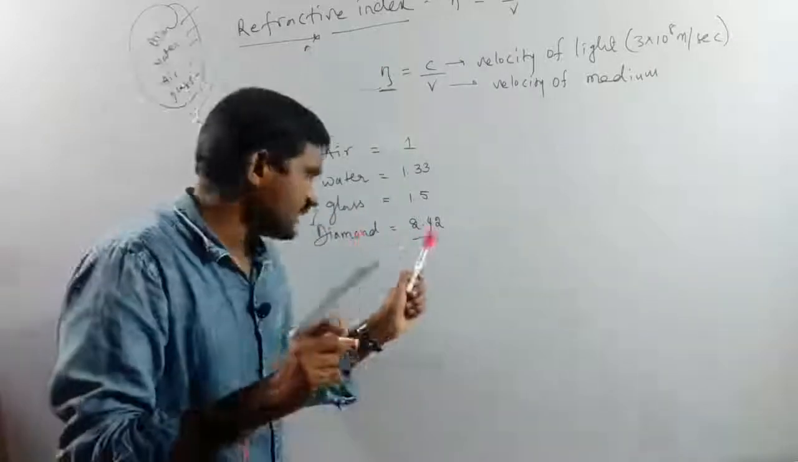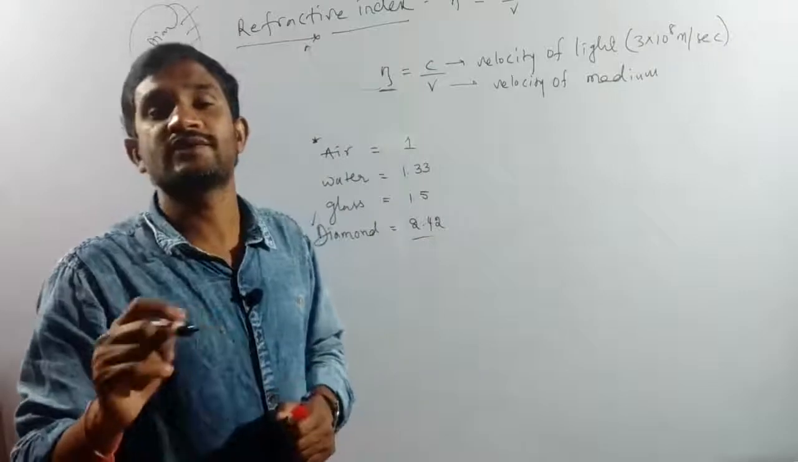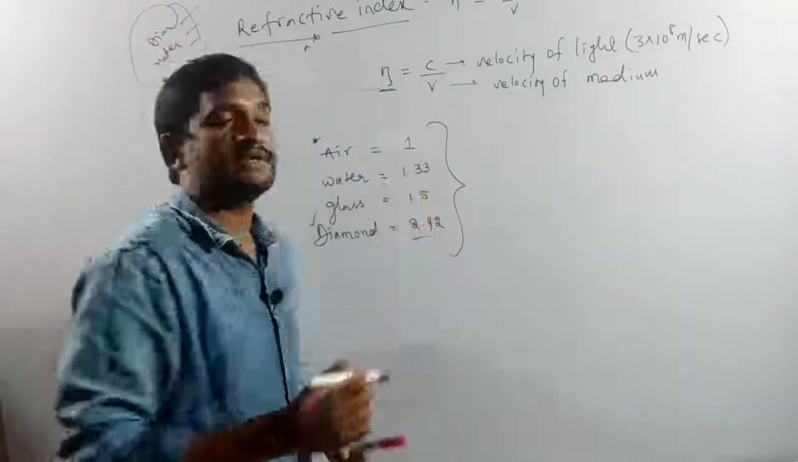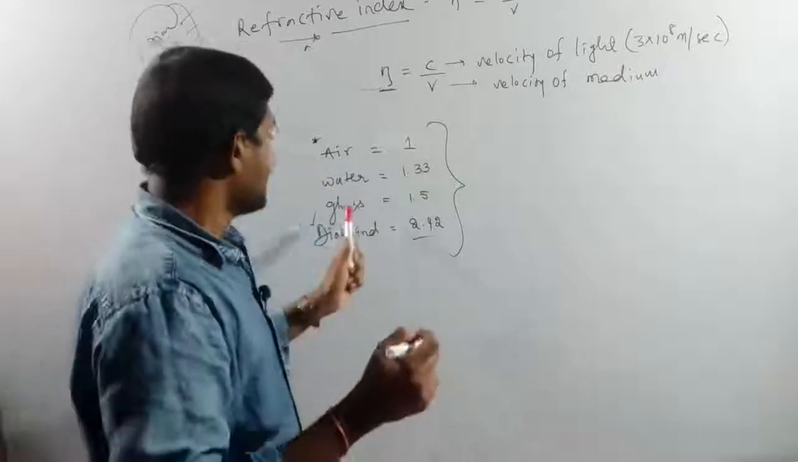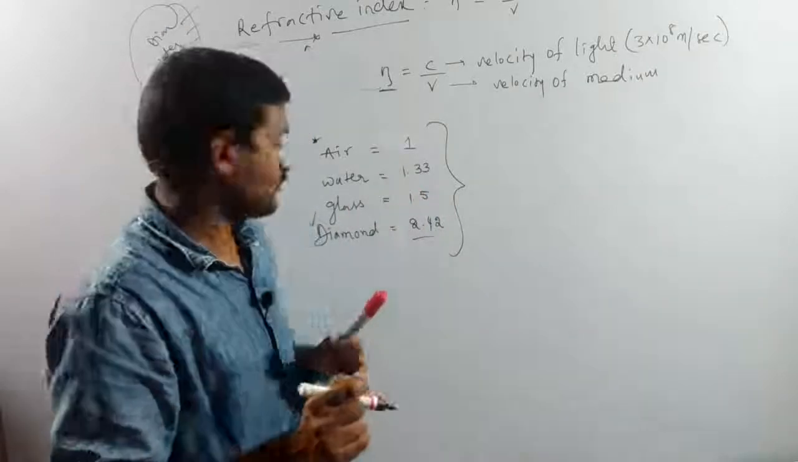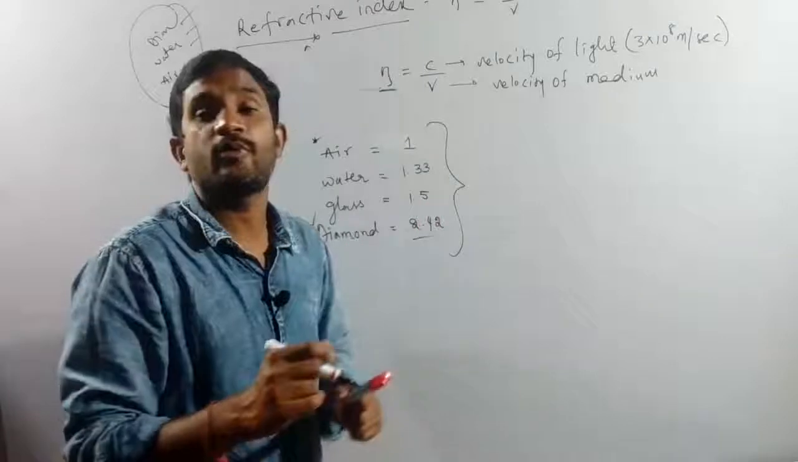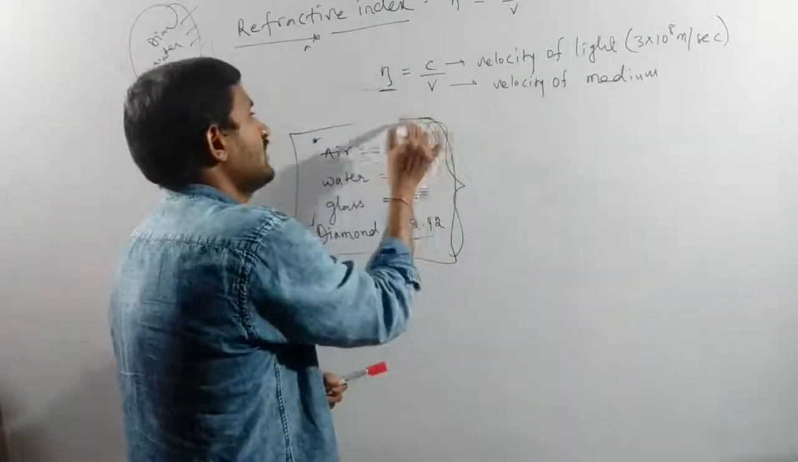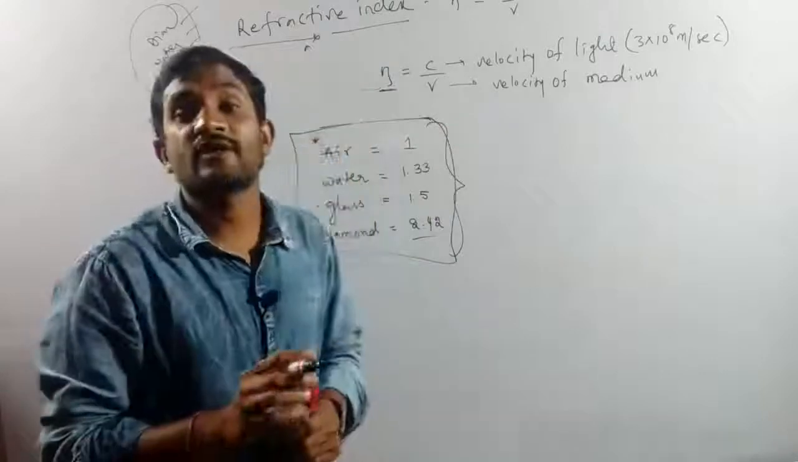That is 2.42. Air is equal to 1. Water is equal to 1.33. Glass is equal to 1.5. Diamond is equal to 2.42. Yes, these are the most important values we have to remember. That is about the refractive index.